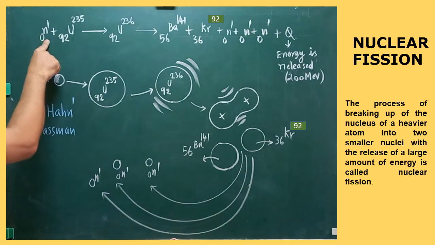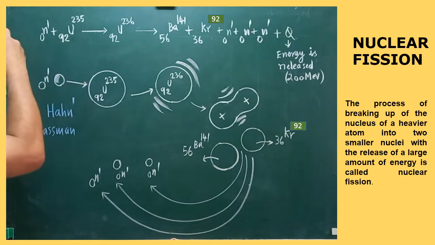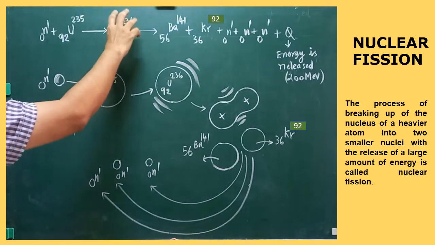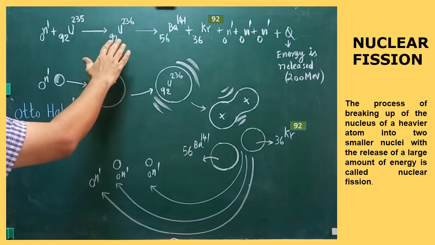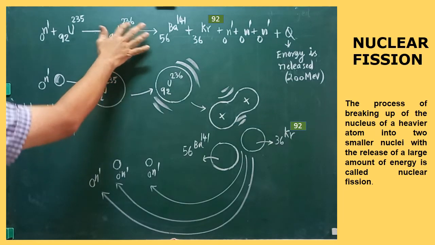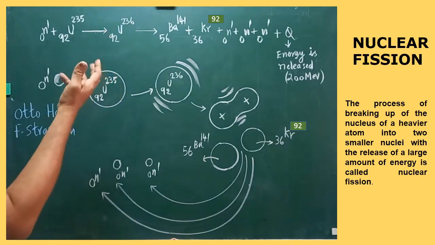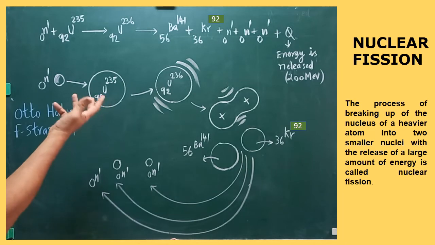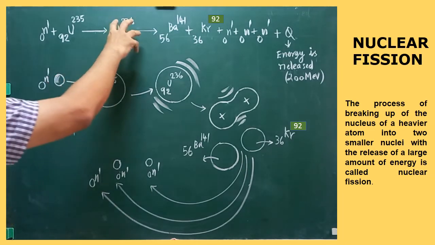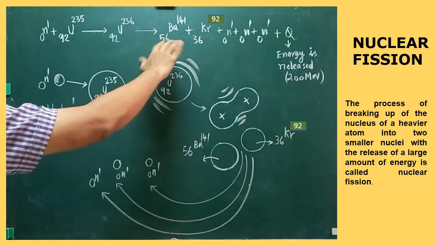What will happen? This neutron will be absorbed by this 92 uranium 235 nucleus. So ultimately what will happen? One intermediate unstable atom will be produced. That is nothing but 92 uranium 236. This is highly unstable. It won't exist for a longer time. Are you clear? After that what will happen? That one will be split into two fission fragments. They are all called fragments.